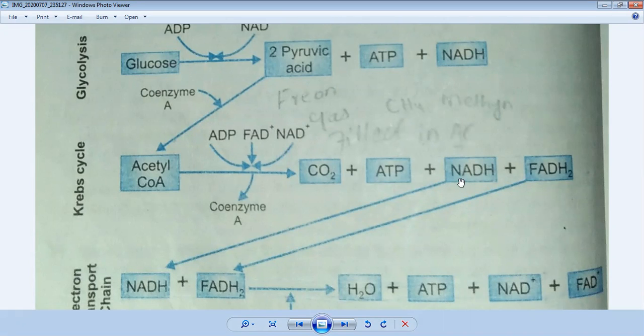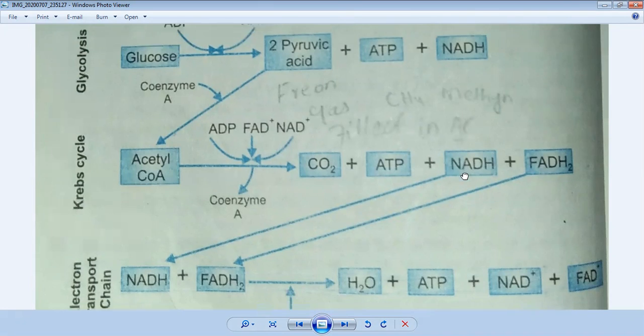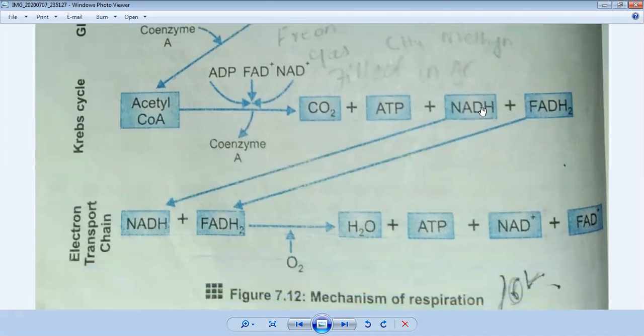After the Krebs cycle, the next step is called the electron transport chain. So what happens in this reaction? NADH, the energy molecule, plus FADH, when they both enter the next step, they will lose their hydrogen ions. So which thing will be left? NAD will be left, and in this reaction FAD will be left. So now we will see NADH come in the electron transport chain, and FADH2 will come in this reaction.